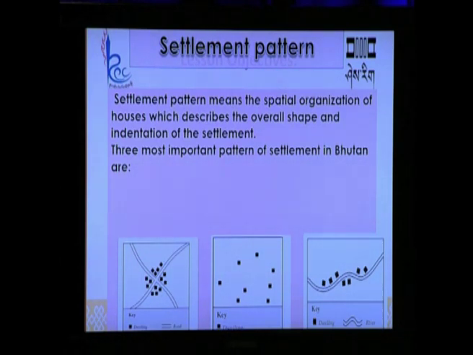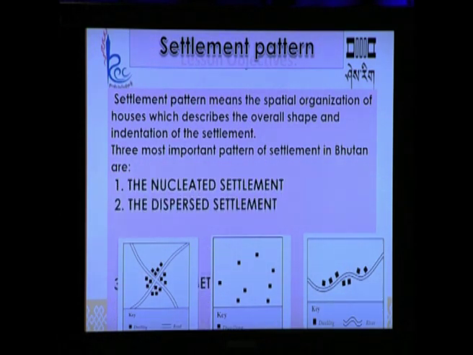Settlement pattern means the spatial organization of houses which describes the overall shape of the settlements. In total we have 3 patterns of settlement, that is the nucleated settlement, the dispersed settlement and the linear settlement. Now, let us look into the detail of the nucleated settlement.